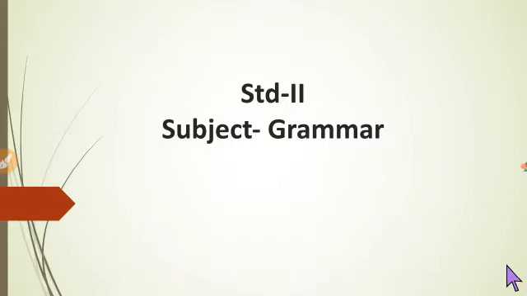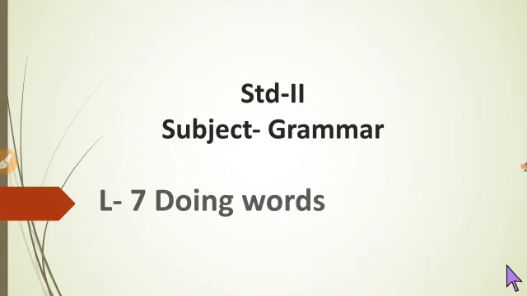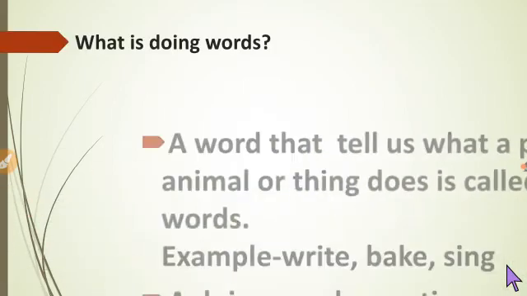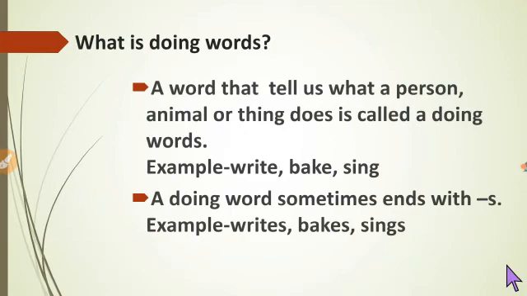Welcome to grammar class. Today we are going to learn a new lesson: doing words. What is a doing word? A word that tells us what a person, animal or thing does is called a doing word. Doing words are also called action words. For example, write, bake, sing. Here, these words show some actions.